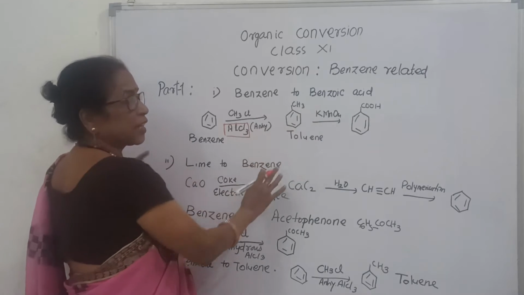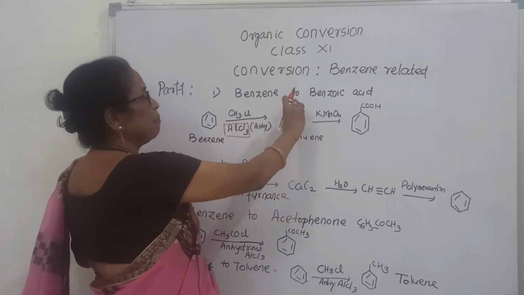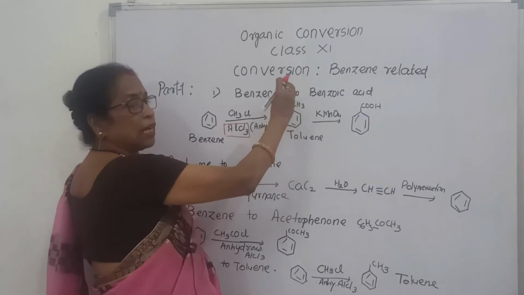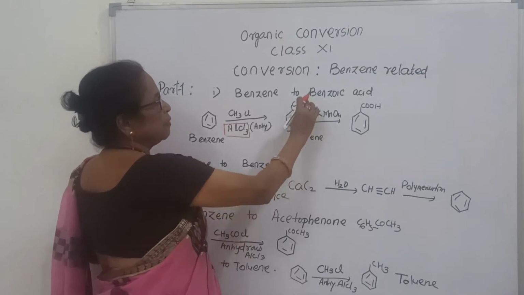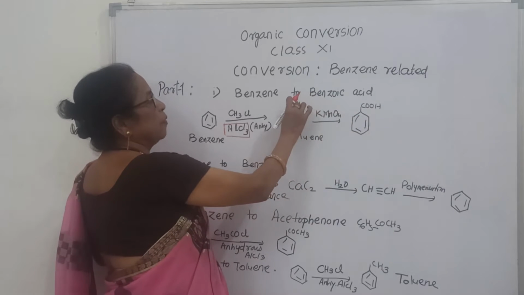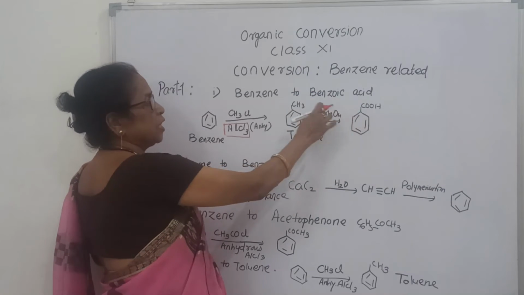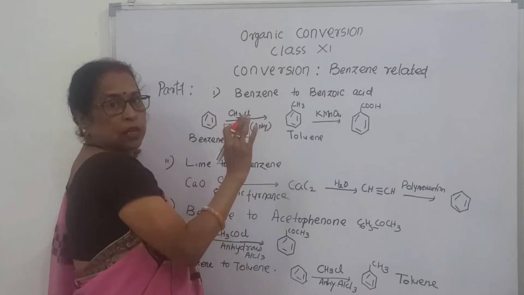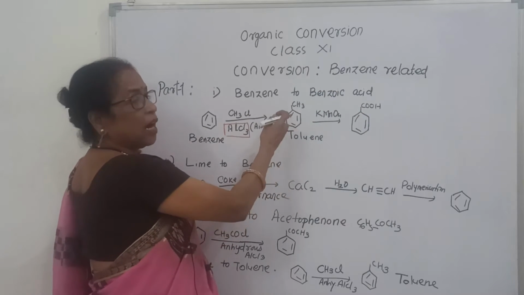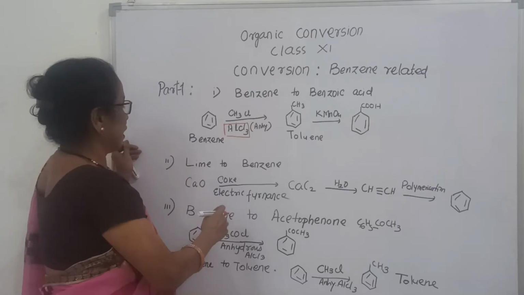Toluene when treated with KMnO4, the part which is related to the alkyl group changes to benzoic acid. That means COOH group. If we put CH3, it becomes COOH. If we put CH2CH3, then also it changes to COOH. That you will read in 12th class science chemistry.